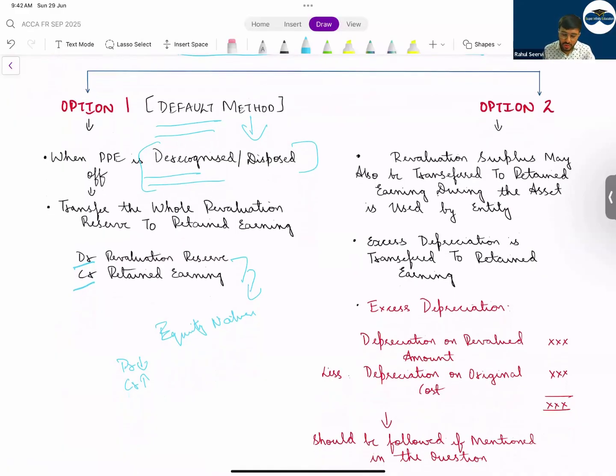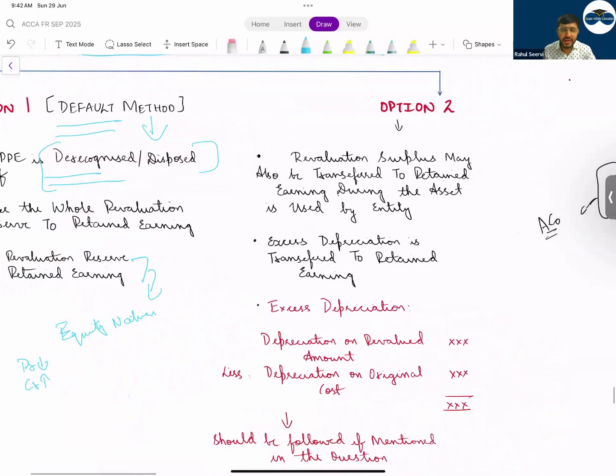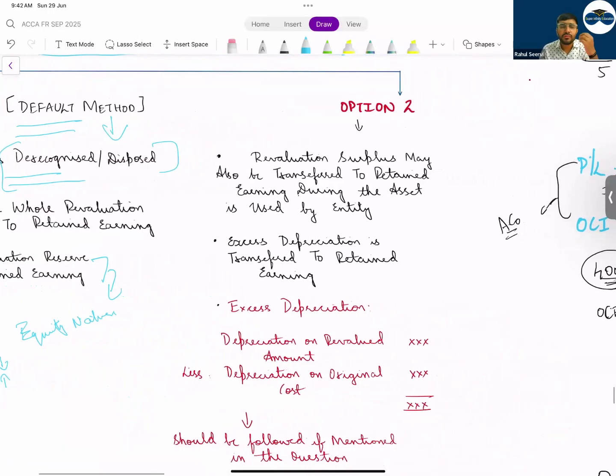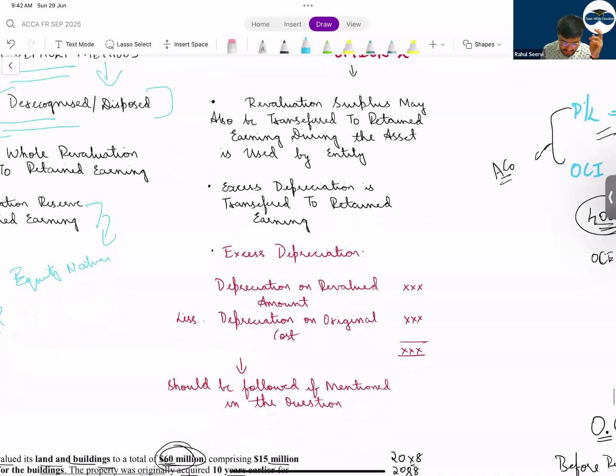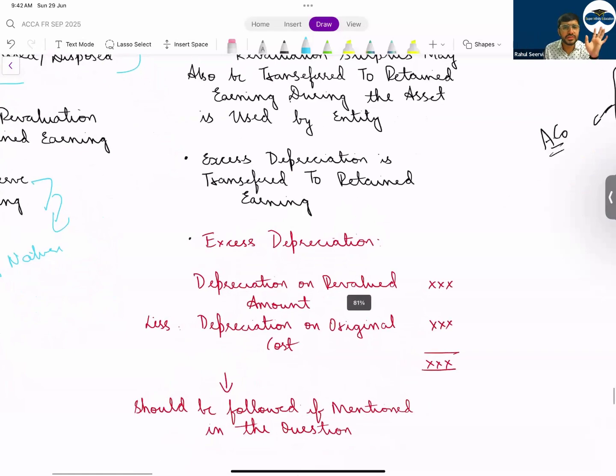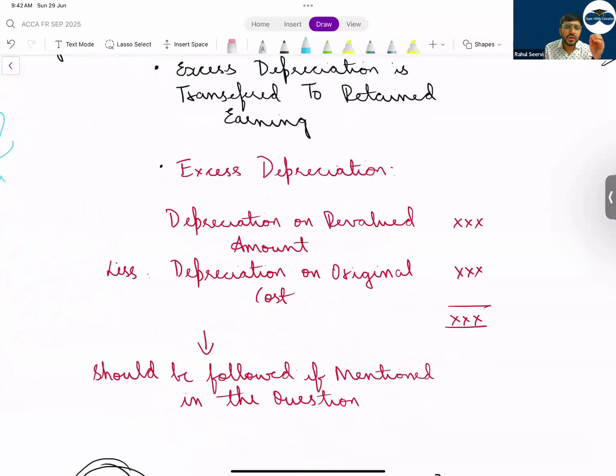Then what did we learn in option two? We learned that Manan is saying that whenever gain is there it is going to OCI. P&L is saying that because of the excess gain we have excess depreciation. So what will OCI do? OCI will transfer the revaluation surplus to retained earnings, based on the excess depreciation amount. When will you follow this? You will follow this if it is mentioned in the question, that the company is choosing the option to transfer. If not, you will not apply it.